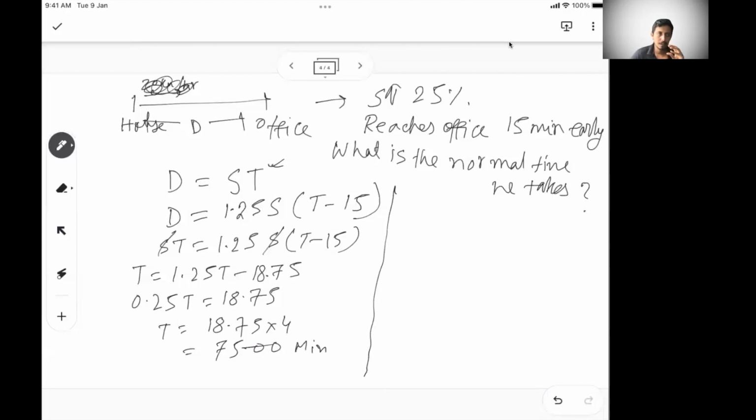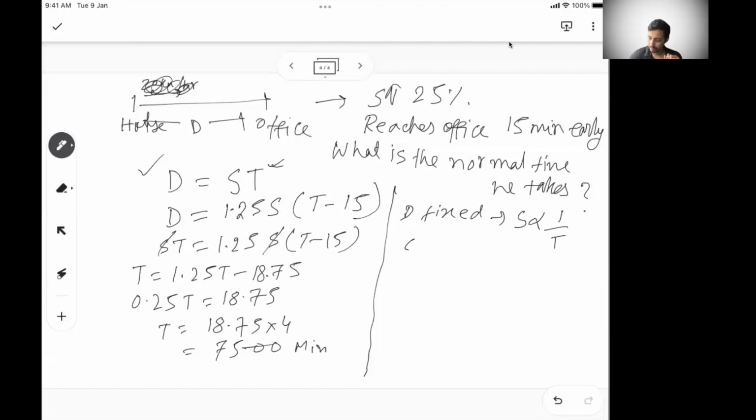Now, if you understand this concept of variation well, how this varies, I will show you in a different way. What we did in the first approach was D equal to S times T; we just applied that. Here we are applying the variation concept. The distance is fixed, so I know speed is inversely proportional to time, right?